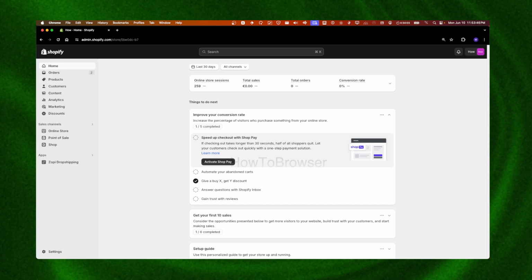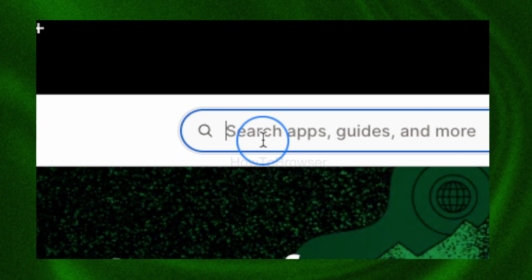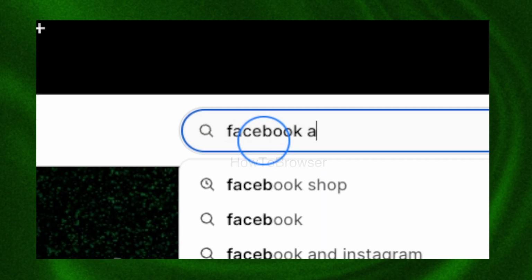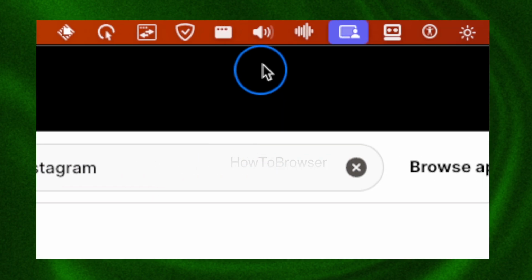So we're gonna have to head over to settings. Please click on settings, and then here please click on apps and sales channels, and here please click on app Shopify App Store, and here please click on search bar, and here search for Facebook and Instagram. Let's click on Facebook and Instagram.